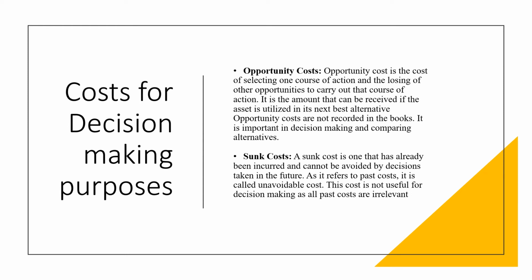The second one is called the sunk cost. Sunk cost is one that has already been incurred and cannot be avoided by the decision taken in future. So that is already sunk, it has already been incurred, and whatever decision we take in future, we cannot alter these costs. As it refers to past cost, it is called unavoidable cost also. It is not useful for decision making at all, as all past costs are irrelevant. For the purpose of decision making, it will not be useful because we cannot alter it now. It has already been incurred, so it is of no value for us now.